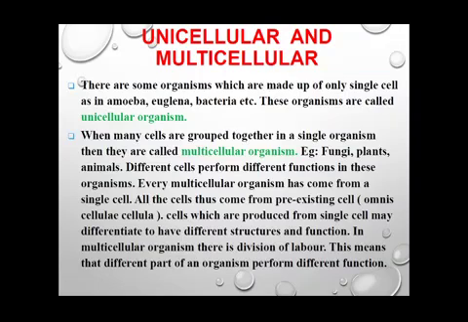The cells which are present in the alimentary canal or the digestive system help us in carrying out nutrition, digestion and absorption of food to the maximum extent. So each and every part of our body performs a different function, and this is carried out by the different cells from which these parts are made up. These cells have specific functions, a specific role in our body, and thus they follow the division of labor.